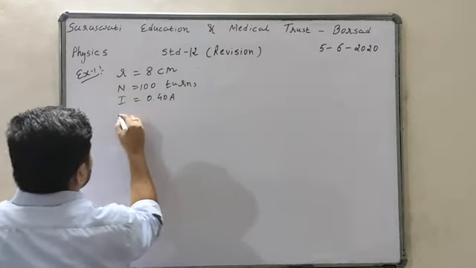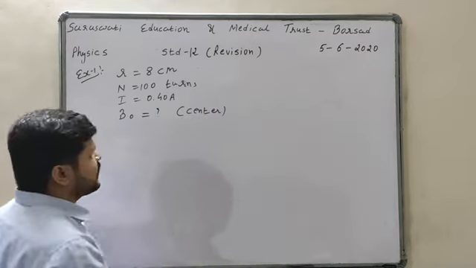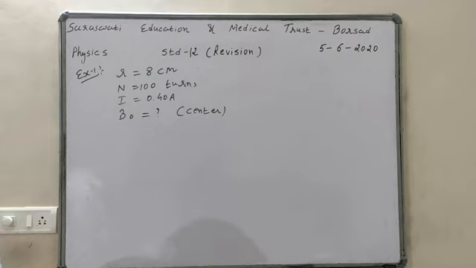We are asked to find the magnetic field at the center.